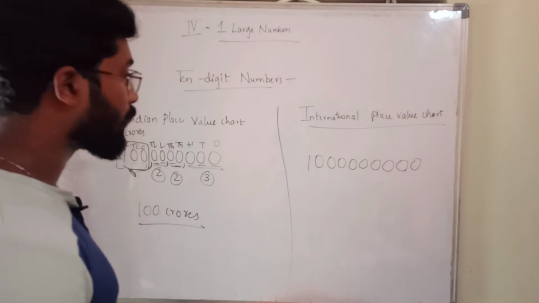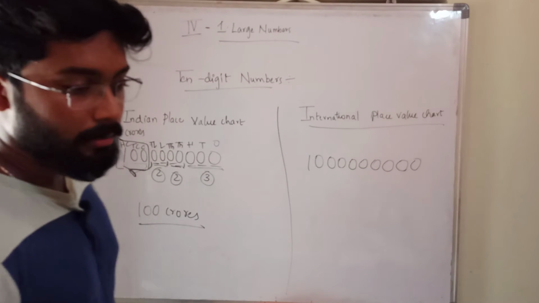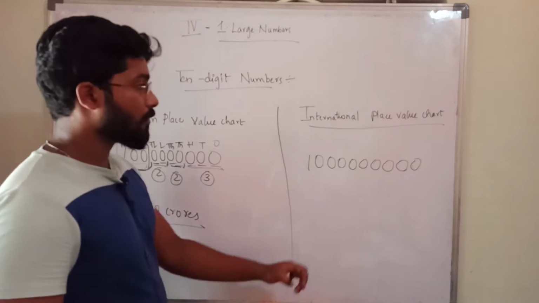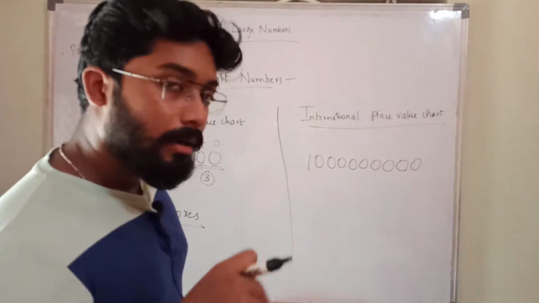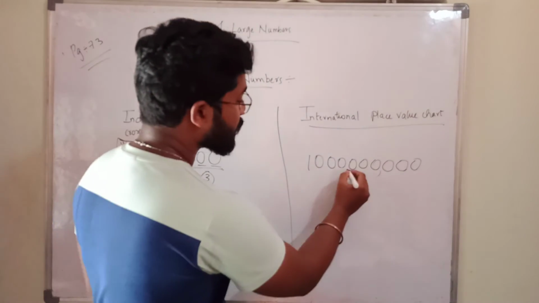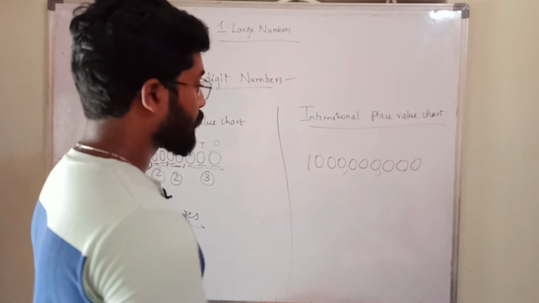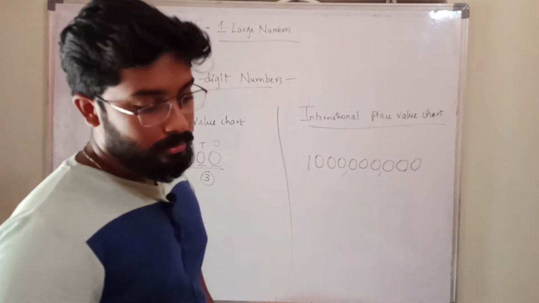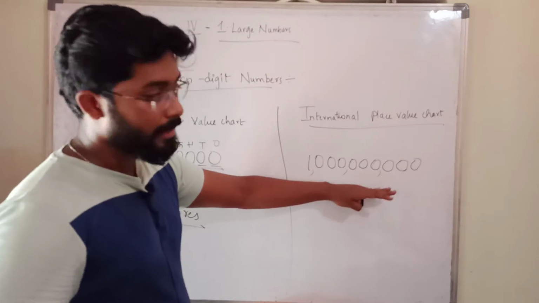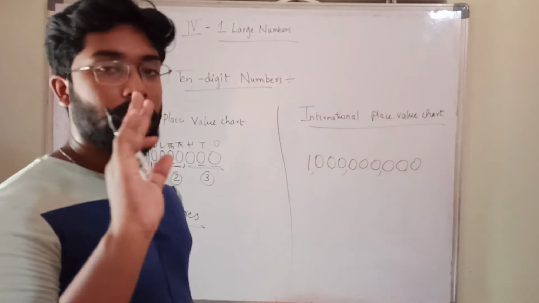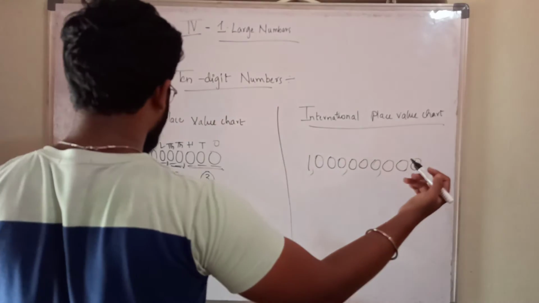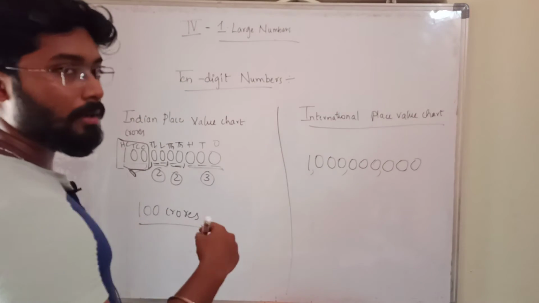Remember that carefully. In the international place value chart, as I said previously, after the first 3 digits put 1 comma, then after the next 3 digits put 1 comma, from right to left, after every 3 digits.